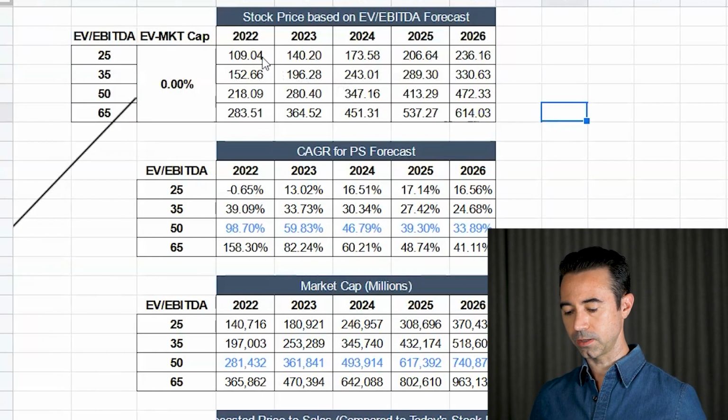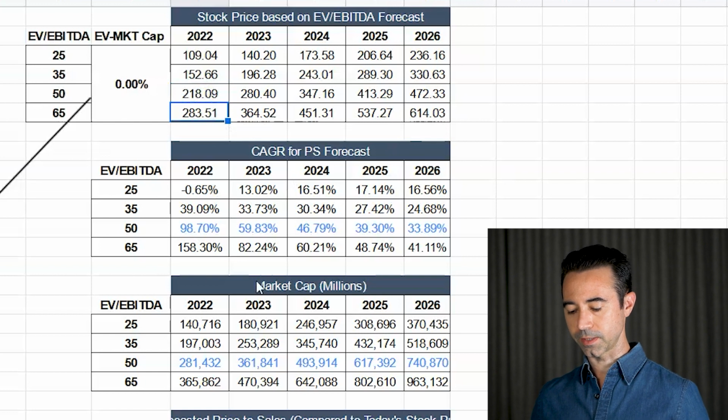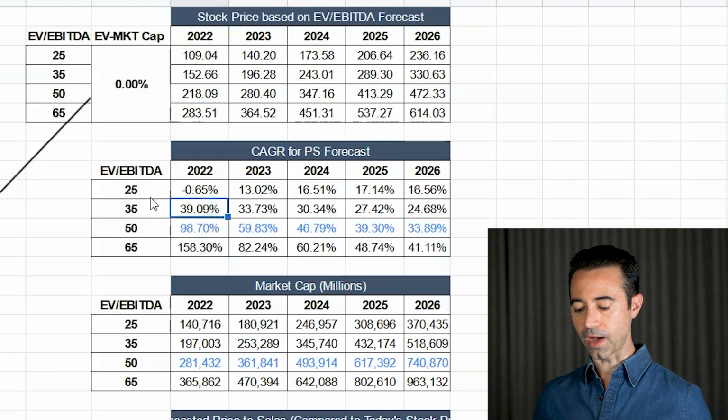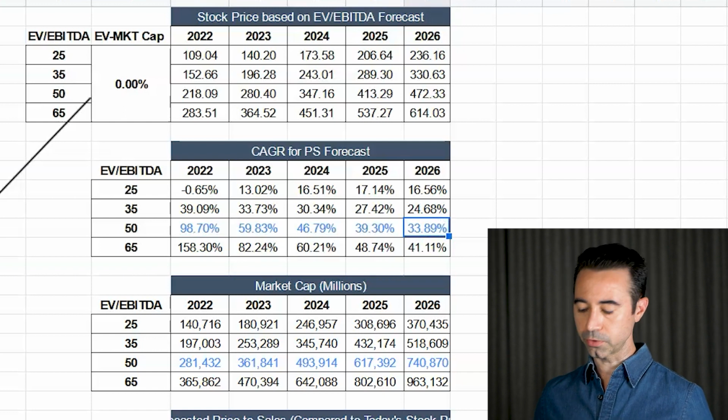So what are we looking at here? Well, all those inputs for growth and shares outstanding, we have this. So 2022, $109 at a 25 EV to EBITDA multiple, a 35 multiple would be $152, $50, and then $65. So going up here, let's take a look at the rate of return. How does that look for us? So CAGR, if it's a 35 EV to EBITDA multiple, we've got a 39% return. If it's a 50, it's a 98% return. So this is looking pretty good. We have a 33.89% compound annual growth rate for this.